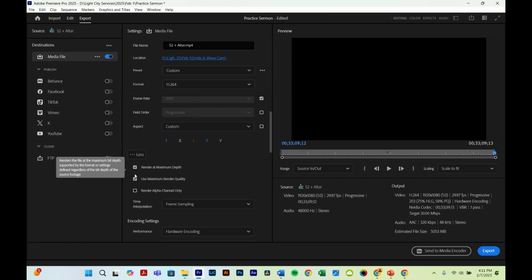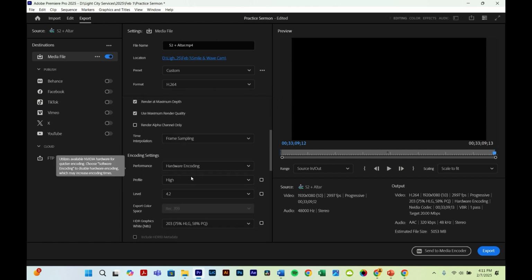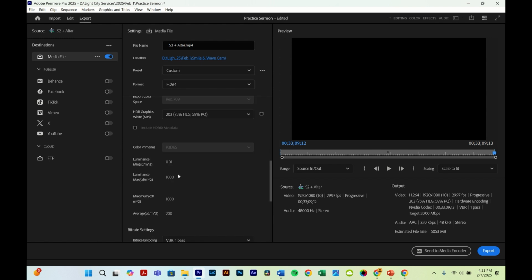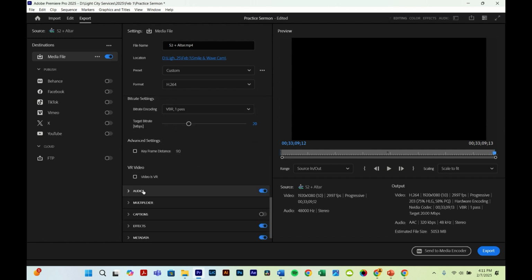Render at maximum depth, use maximum render quality, frame sampling, hardware encoding, High 4.2, VBR pass 1, make sure it's at 20. And apart from that, you should be good. This is another big one, source in and out. If you do entire source, we're gonna get a video that's over an hour long. So make sure source in and out is selected. That's why we highlighted the beginning and the end of the sermon. And then, yeah, this should be fine how it is.